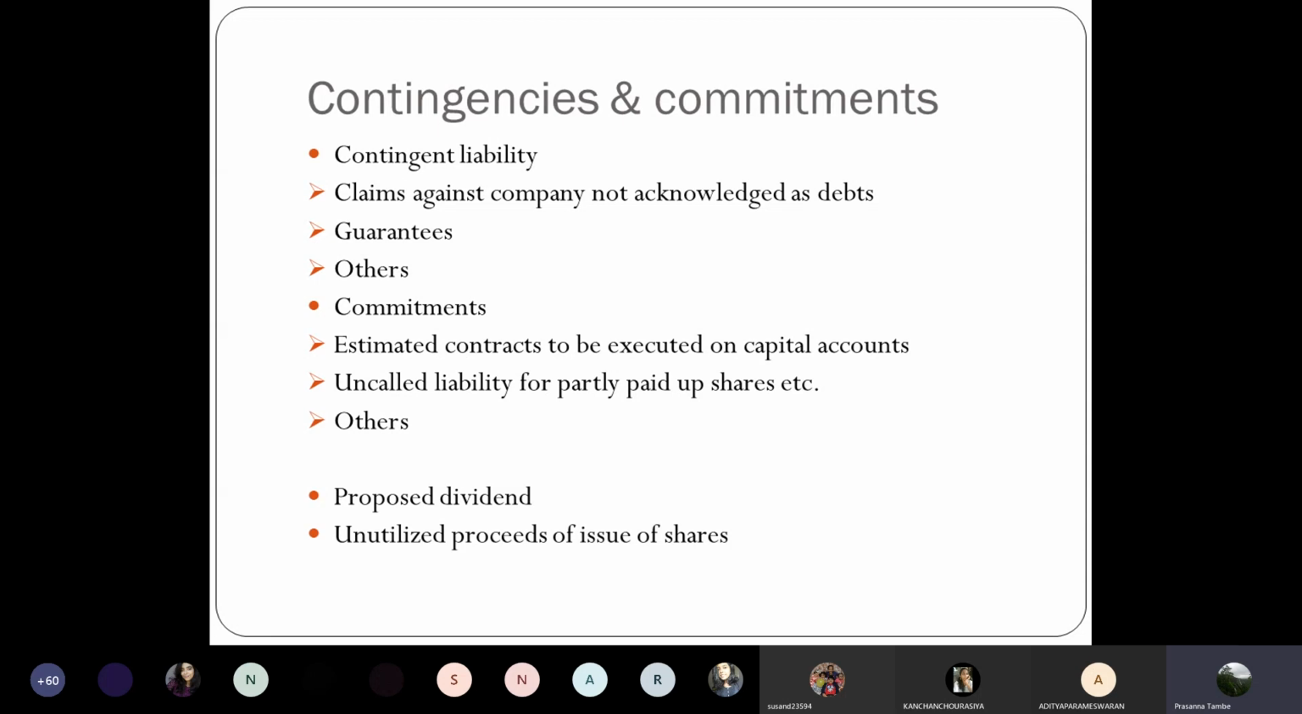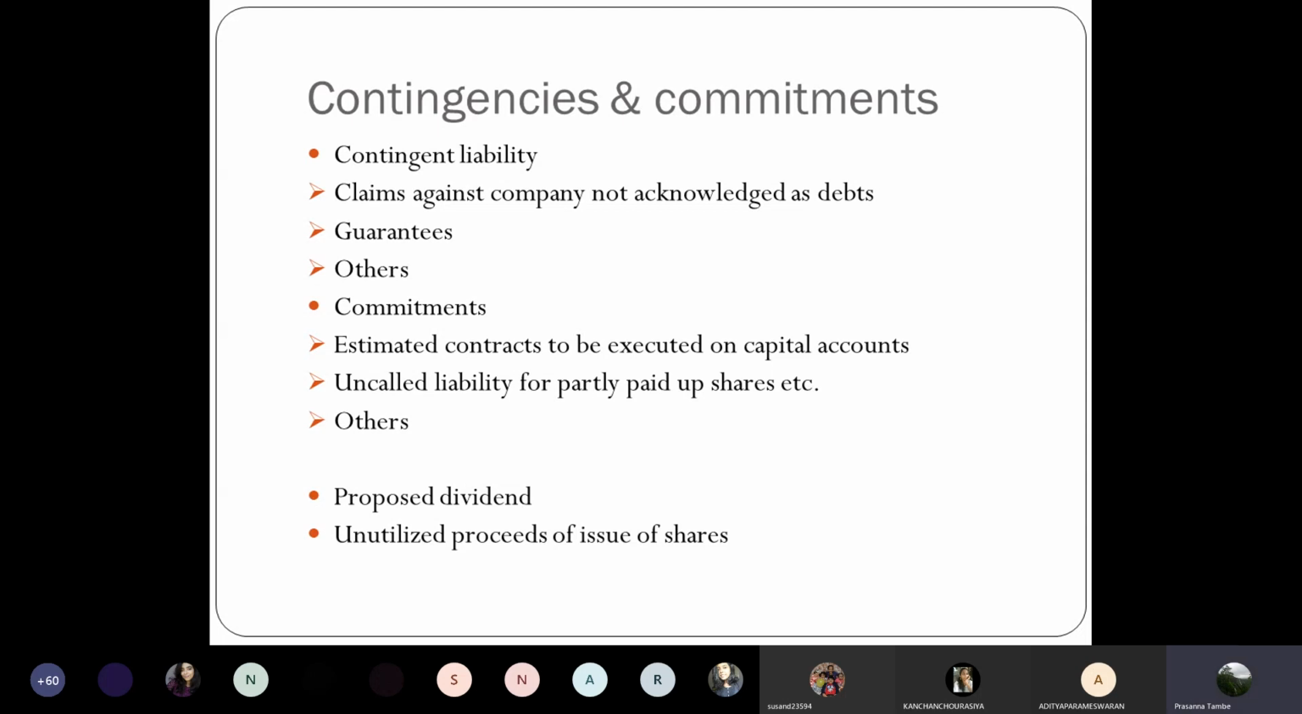One is a contingent liability. Contingent liability is something which may or may not arise in future, and it will be decided on the course of events. So that is known as a contingent liability. As of now, the liability is not crystallized, but it may crystallize in future depending on future course of events.